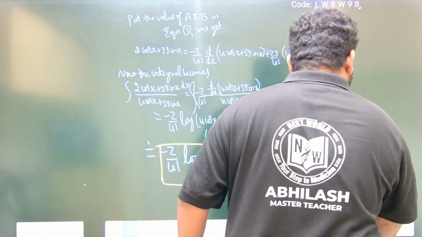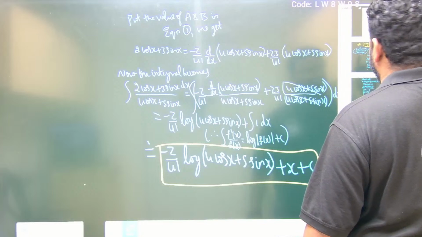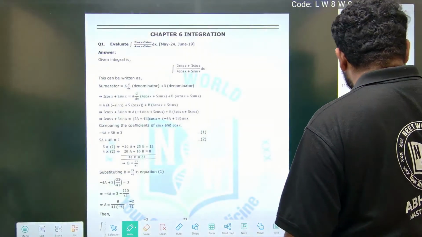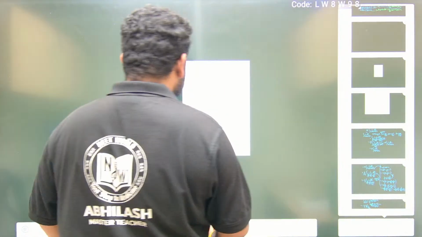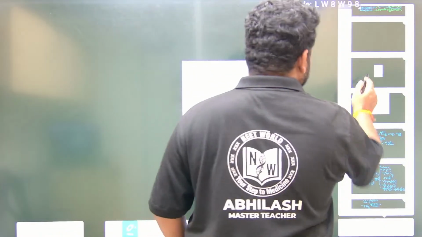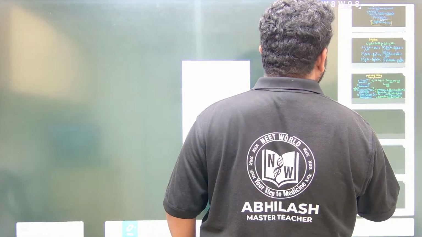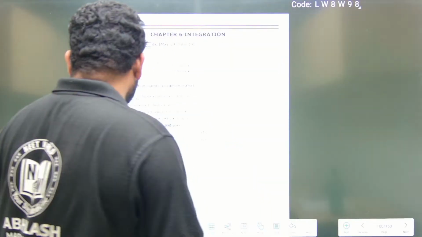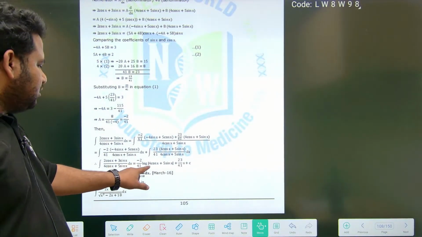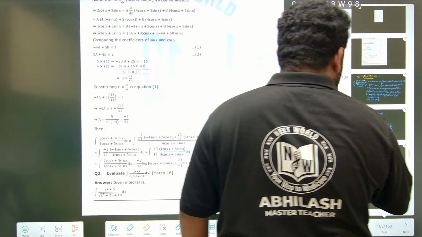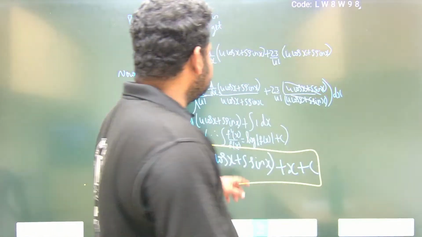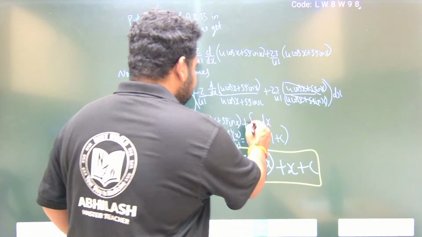Let us check with the book, what is the answer we have got in the book. This is the question. So see here, minus 2 by 41 log of 4 cos x plus 5 sin x plus 23 by 41 x plus c. Yes, this is one thing we have to do. Here we are having this 23 by 41. So it is not just 1, it is 23 by 41.